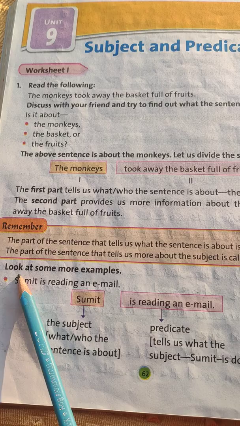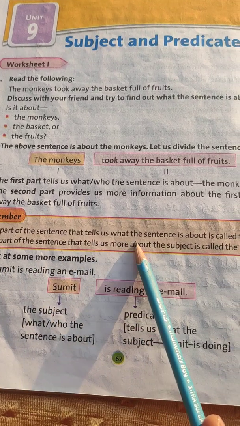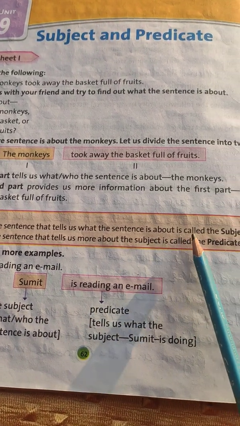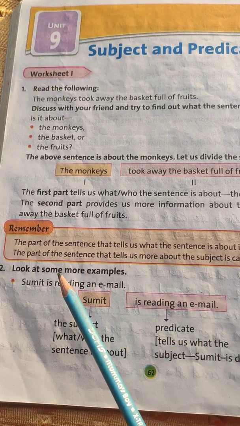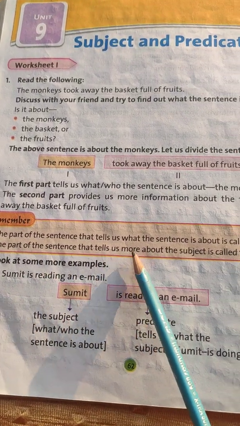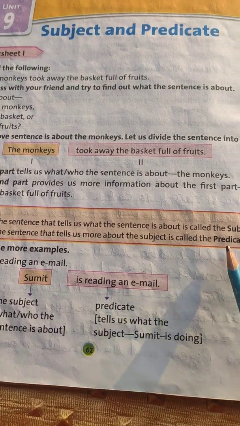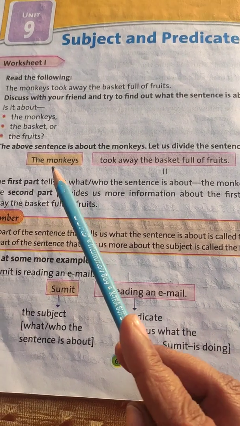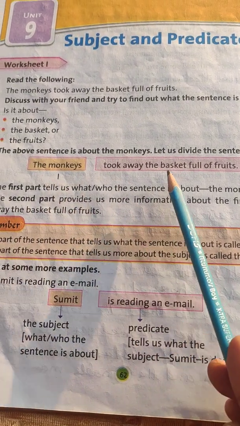The part of the sentence that tells us what the sentence is about is called the subject. And the second part, which tells us more about the subject, is called the predicate. It means this is subject and this is predicate.